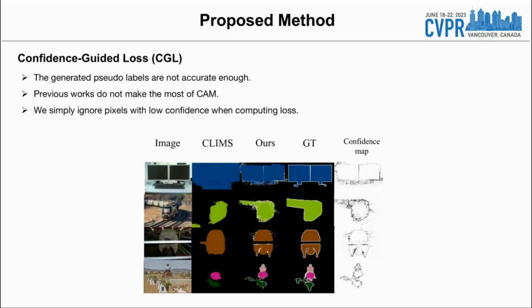Each pixel in the CAM indicates the confidence of this position belonging to the target class. Most methods generate pseudo-masks from CAMs by simply setting a threshold to distinguish target objects and backgrounds. It may bring noise into pseudo-masks because those positions with low confidence are too uncertain to belong to the correct class. We propose a confidence-guided loss to ignore those unconfident positions when computing loss. We can find that unconfident pixels mainly focus on object boundaries, which is reasonable because boundaries tend to be semantically murky regions.